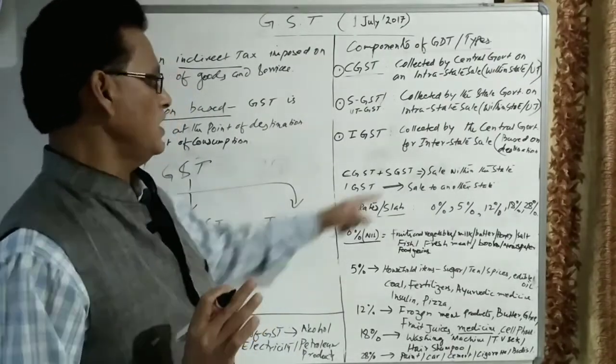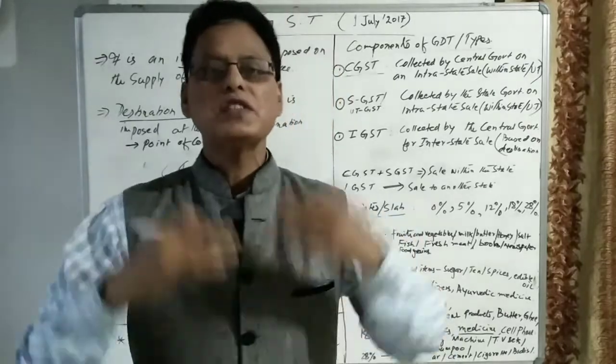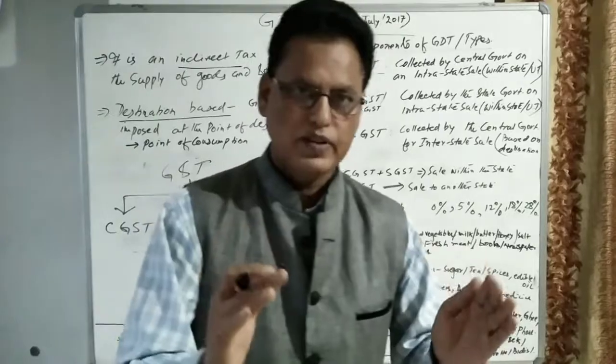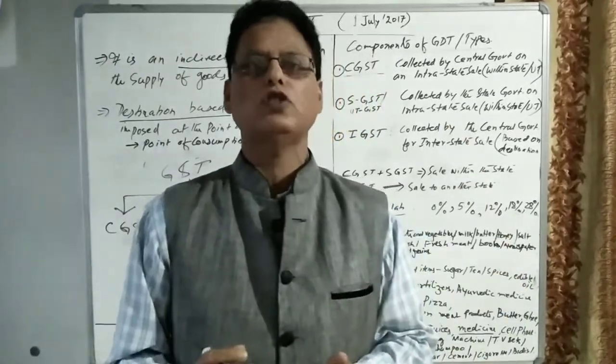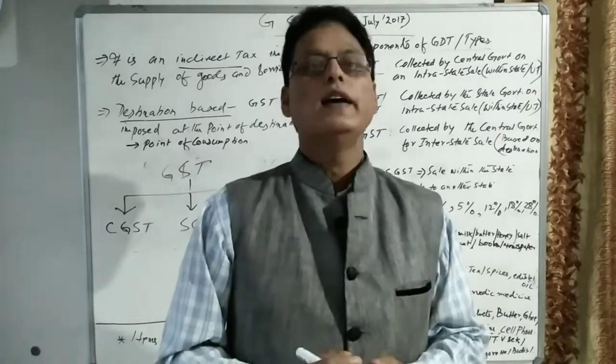The central government will distribute the share to the state government. So 50% will be kept by the central government, and 50% will be given to the state government.